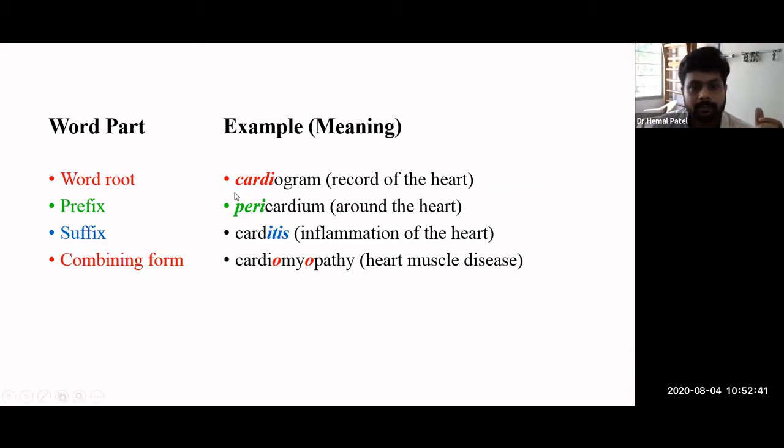But if I add gram, which means a record, Cardiogram. So gram is a suffix, and cardio is a word root. If I add an O between these two, that's considered a combining form. So cardio is related to the heart, and gram means a record. So the word itself says that it is related to any recording of the heart.